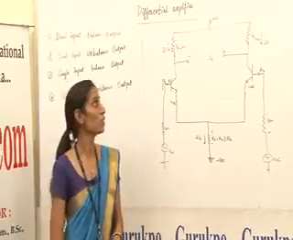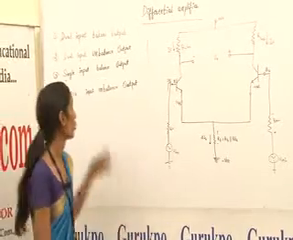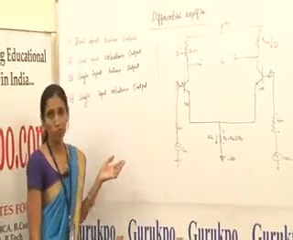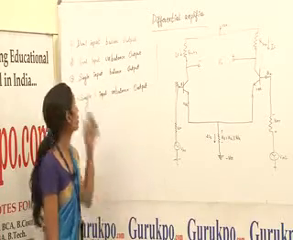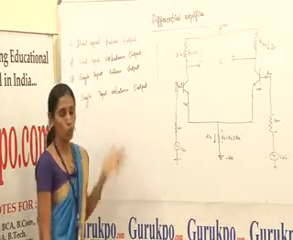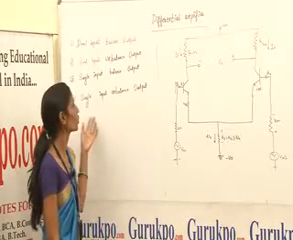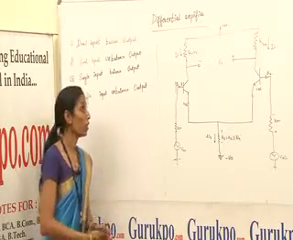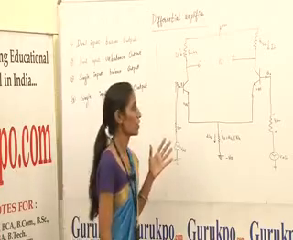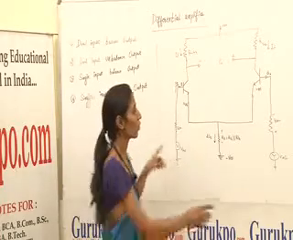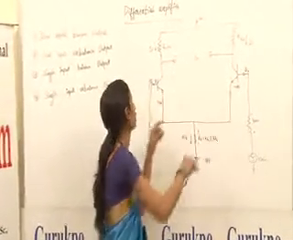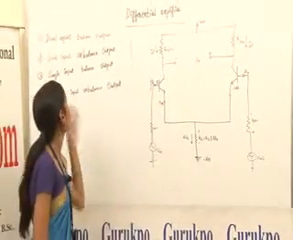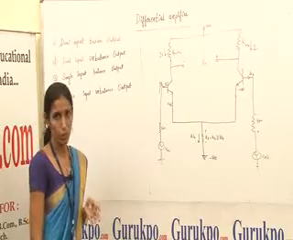Differential amplifiers are basically divided into four types: dual input balanced output differential amplifier, dual input unbalanced output differential amplifier, single input balanced output differential amplifier, and single input unbalanced output differential amplifier. In the dual input balanced output differential amplifier, we apply both input signals and the output is taken from both of the collectors. That type of differential amplifier is called a dual input balanced output differential amplifier.